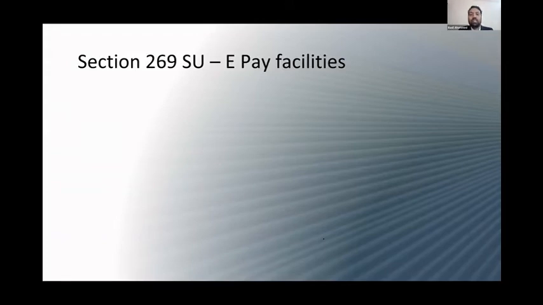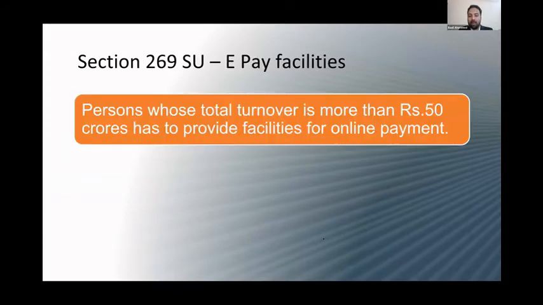Now, Section 269SU, again recently introduced by the current government. E-payment facilities. Persons or business people whose total turnover is more than 50 crores have to provide facilities for making online payment.